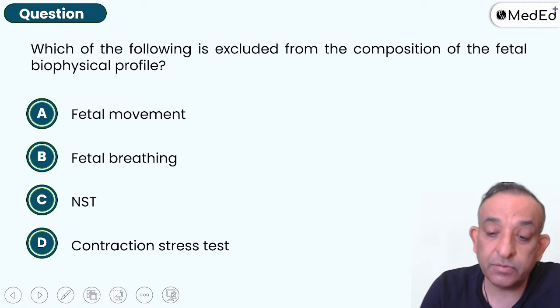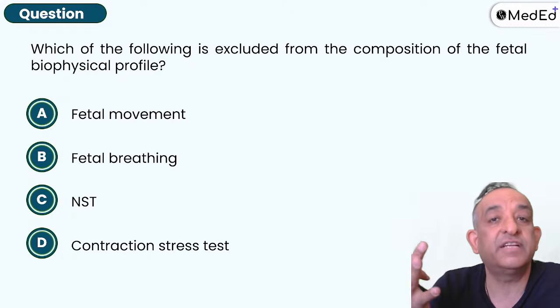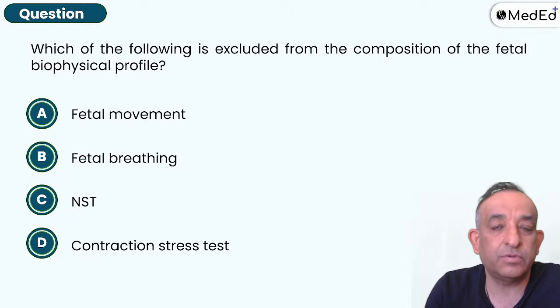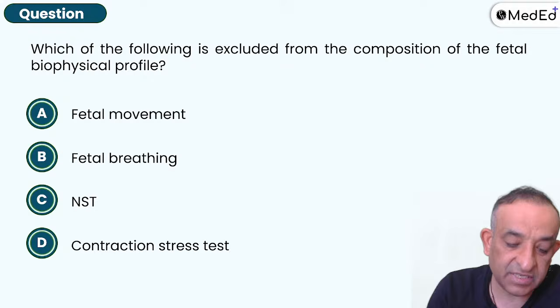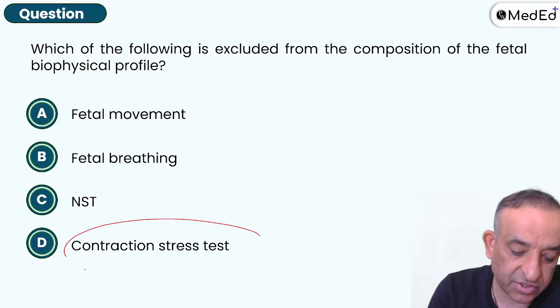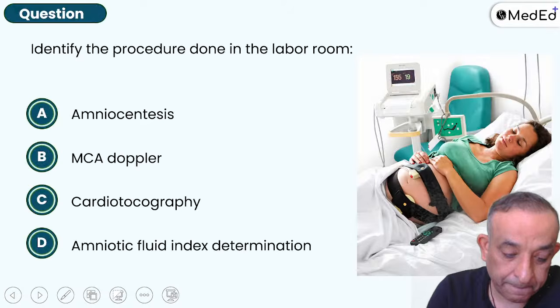Which of the following is excluded from the composition of fetal biophysical profile? So it's fetal movement, fetal tone, fetal breathing, which is basically fetal swallowing, amniotic fluid index, and the non-stress test. So all of this is there, but the contraction stress test is not there. So D is not the right answer.